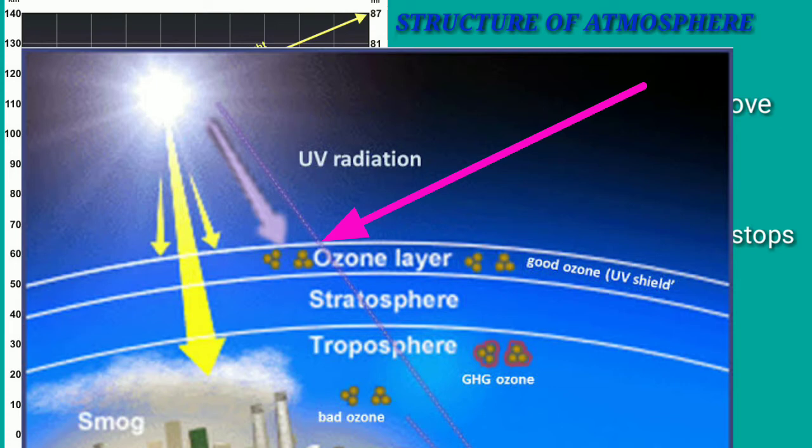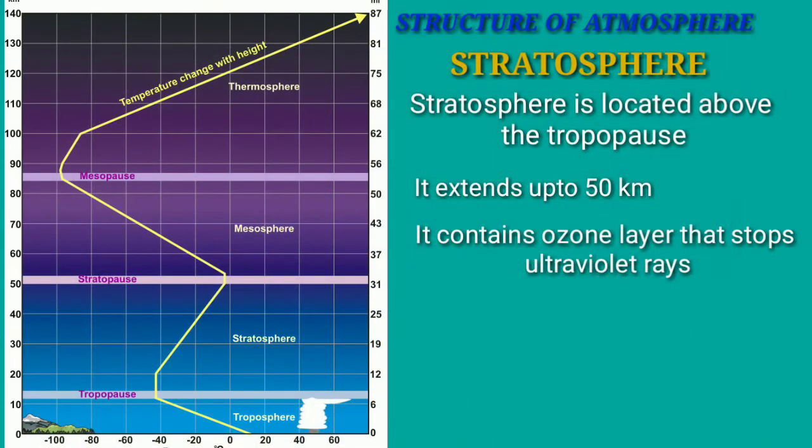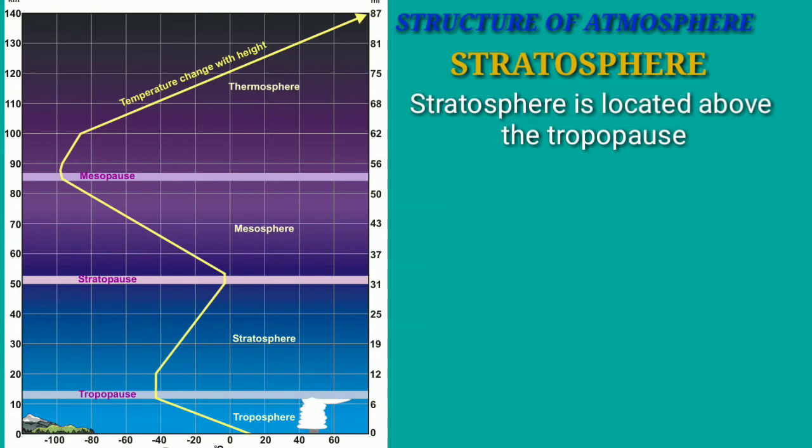And these ultraviolet rays are very harmful for human beings, animals or other living beings. In stratosphere, temperature increases with increasing height. The layer between stratosphere and mesosphere is stratopause. At this place, the temperature remains constant and this layer is found near the height of 50 km.